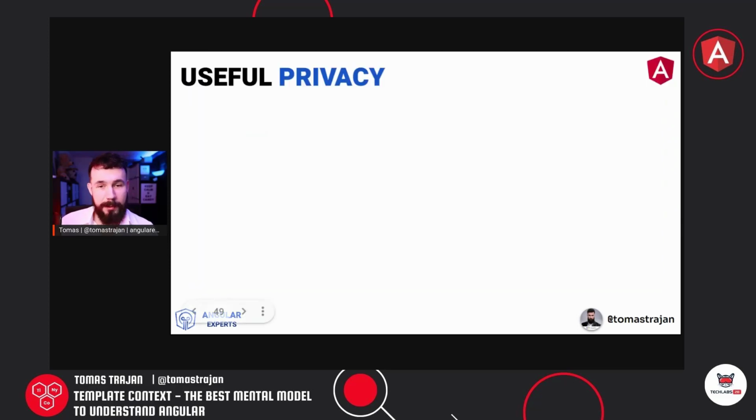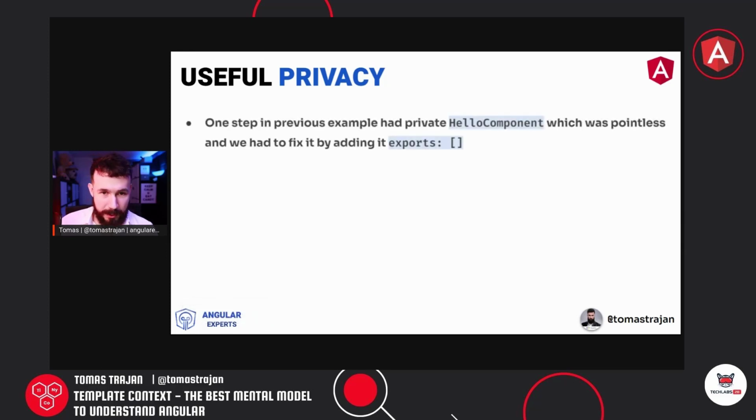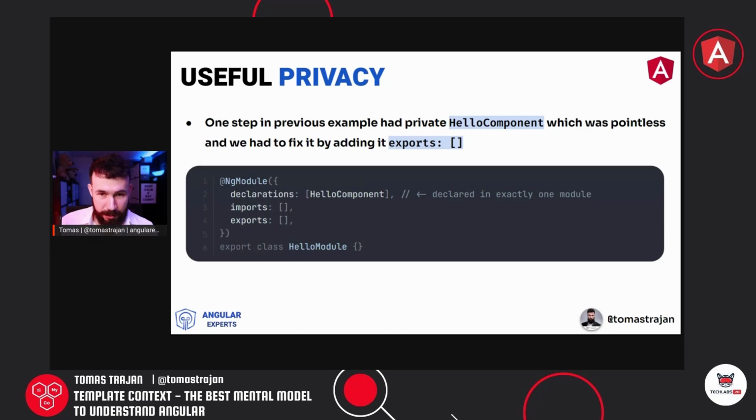Now, we have seen in the previous example that we have the privacy, which was kind of pointless because we were basically separating two components from a single app module into two different modules. We had the app module and the hello module, and in that hello module, first we only had the declaration of the hello component, but we hadn't exported it, so we had to fix it, right? That kind of privacy is pointless if you have a module with a single component which nobody can use. But there can also be something like a useful privacy. So let's explore that too.